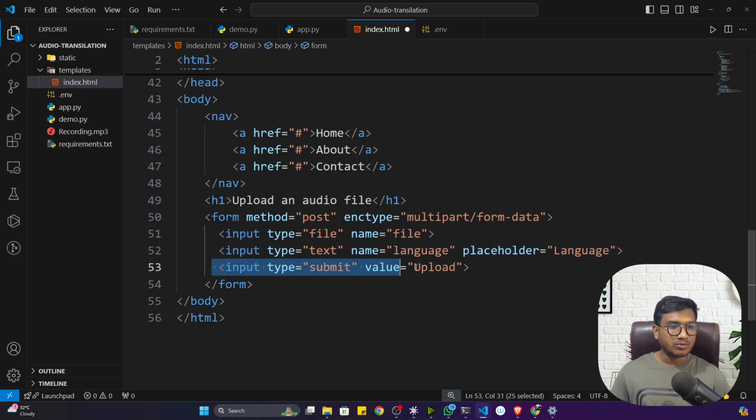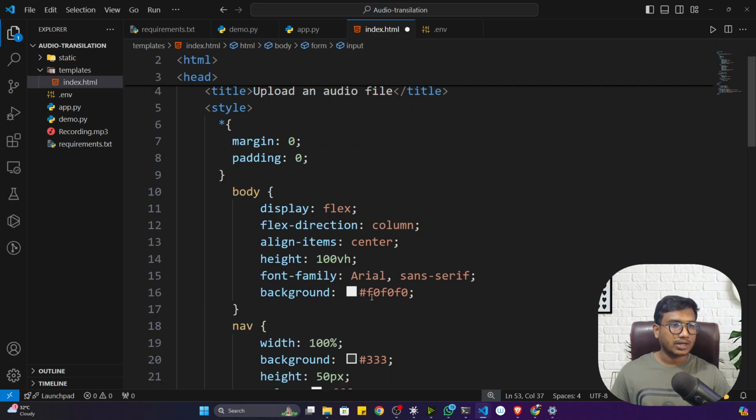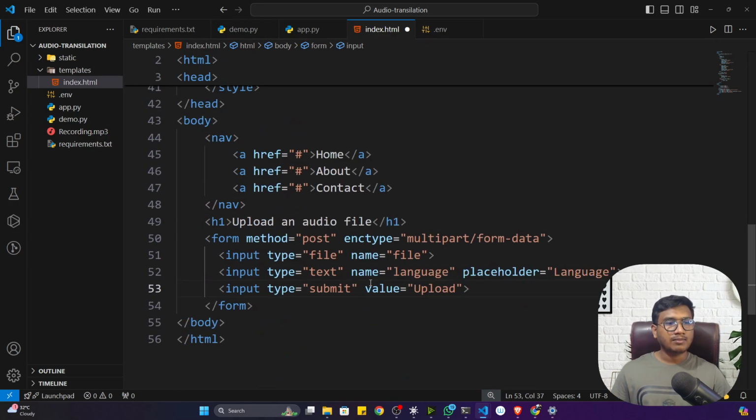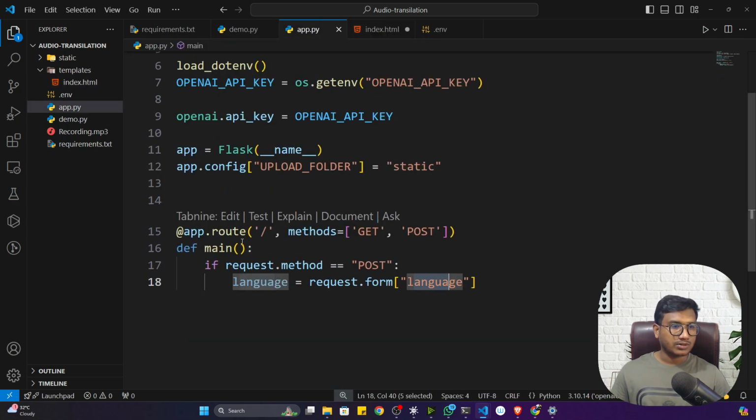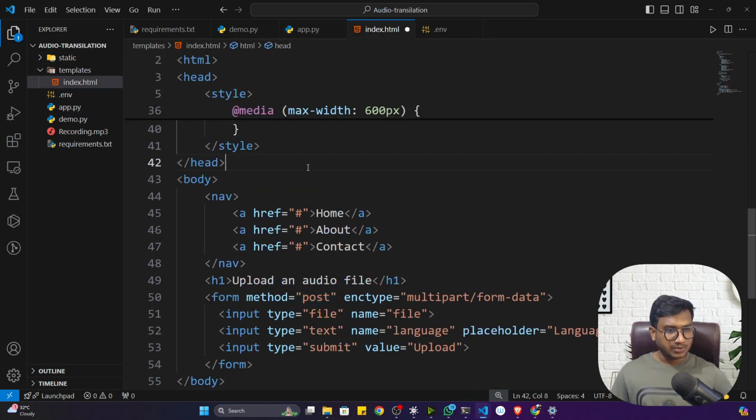Then there would be a button called upload. So whenever they upload, what will happen? It will hit the post request, and you can see method is equal to post. That time it will hit this route, and I will be able to get the language and whatever audio he is submitting, everything I will get from the backend. This is the idea only. Fine, so this is a simple HTML code.